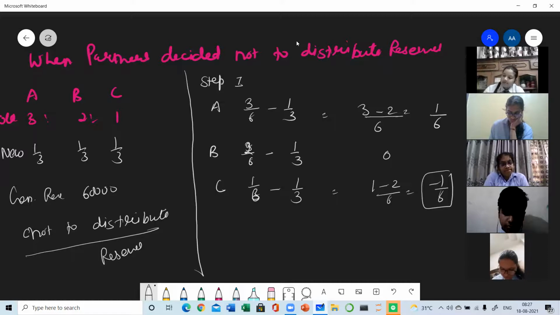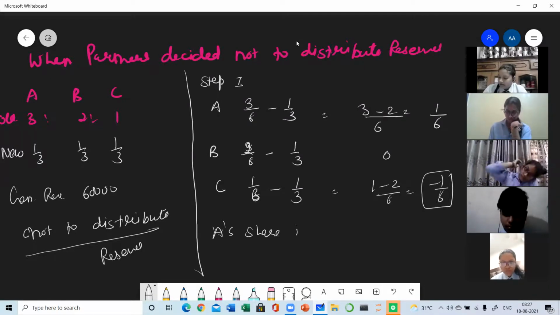So as I told you, the same journal entry you will be passing, which you were passing in the accounting treatment of goodwill. So now find out the amount. So A's share in general reserve.